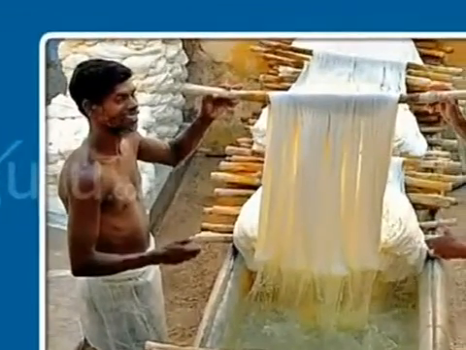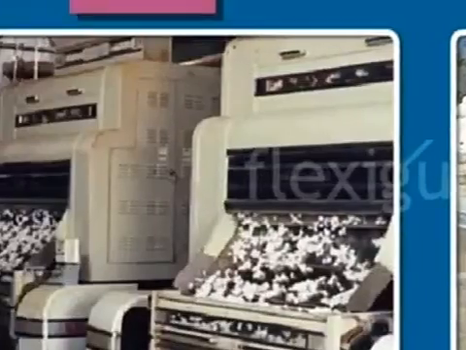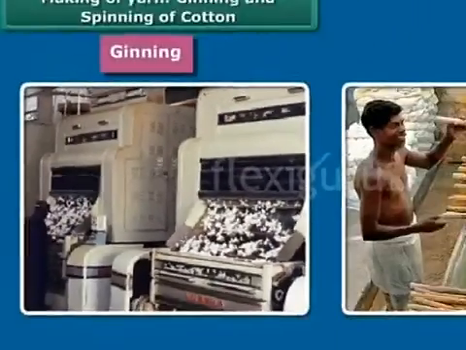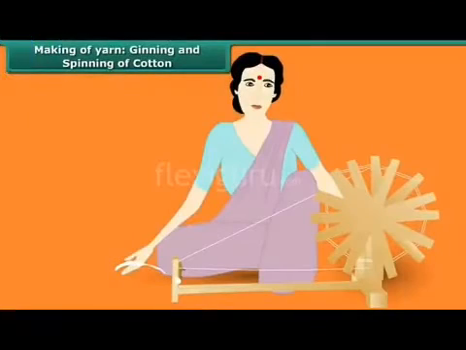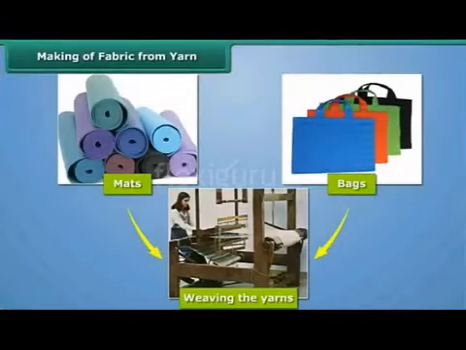Here is a method of ginning, and one more method is shown in the picture. Both manually and artificially the ginning can be done so that the yarns can be prepared to make further fabrics. You have seen the charkha in ancient time, so the spinning of cotton and ginning can also be done with the help of the charkha.